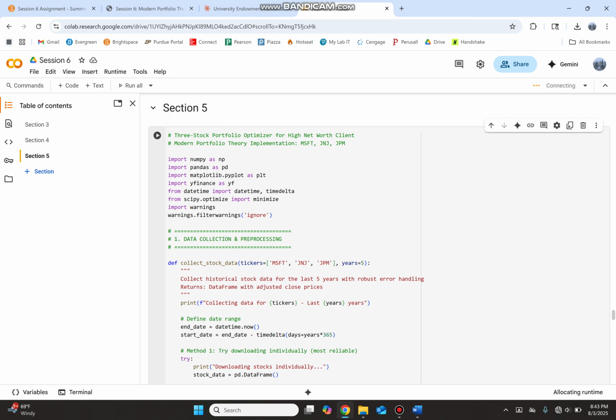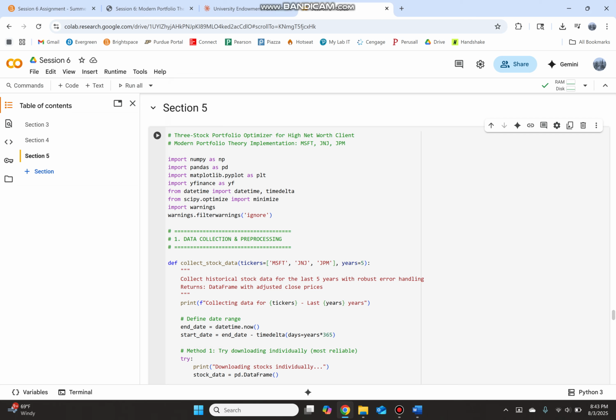Microsoft is mostly our growth one. Tech will be mostly volatile, but also have some big returns. So we'll have that as our big money grabber. Johnson & Johnson is super crisis resistant. Healthcare doesn't really go down during crises. In COVID, it actually went up. And JP Morgan is our financial services, which is kind of our value stock.